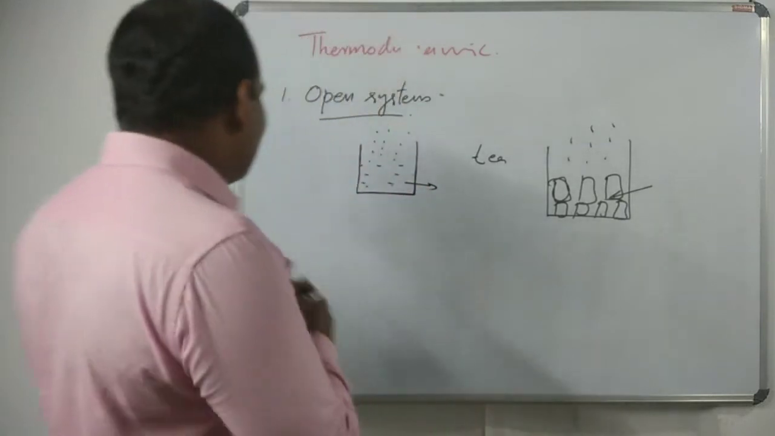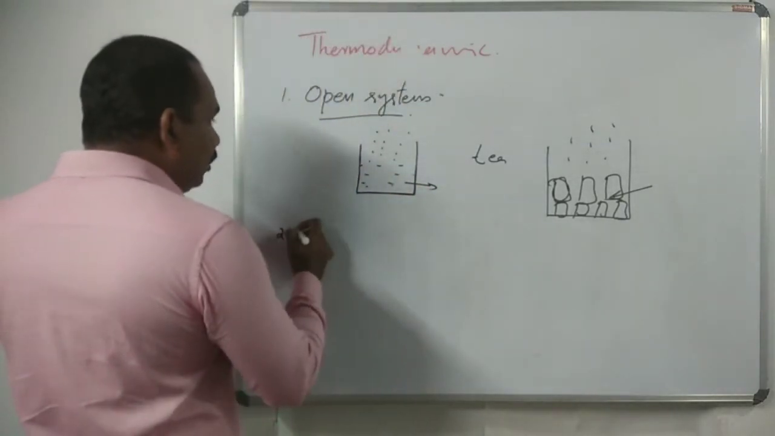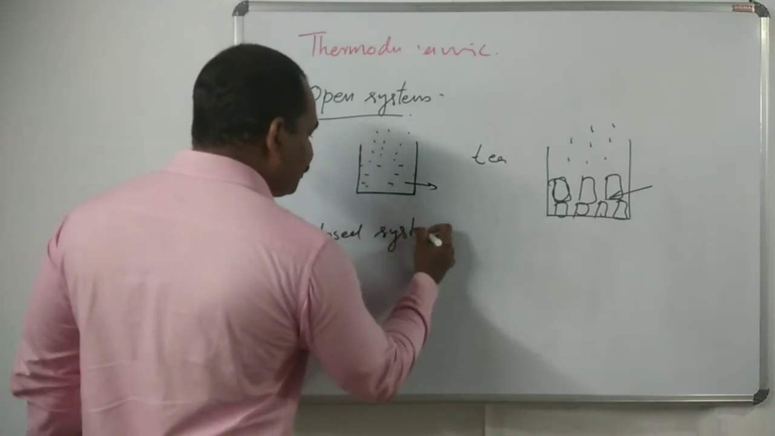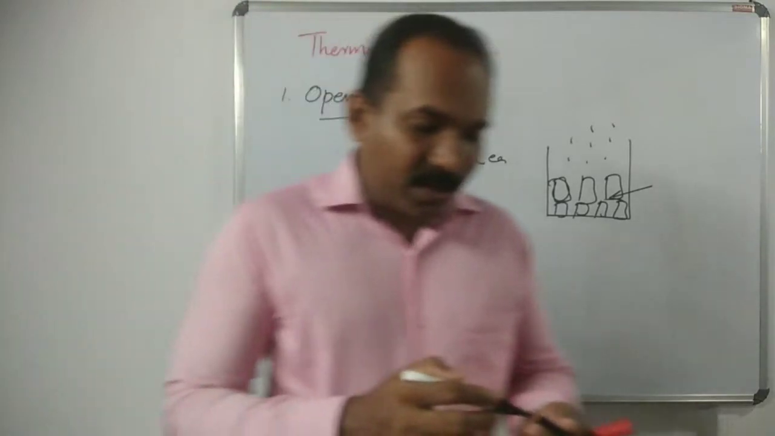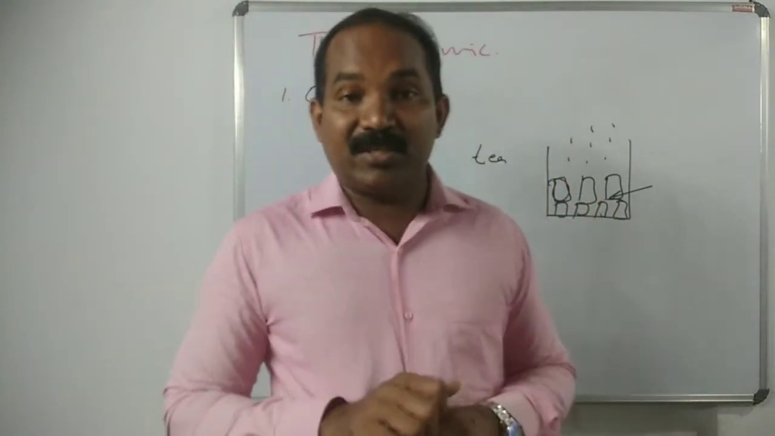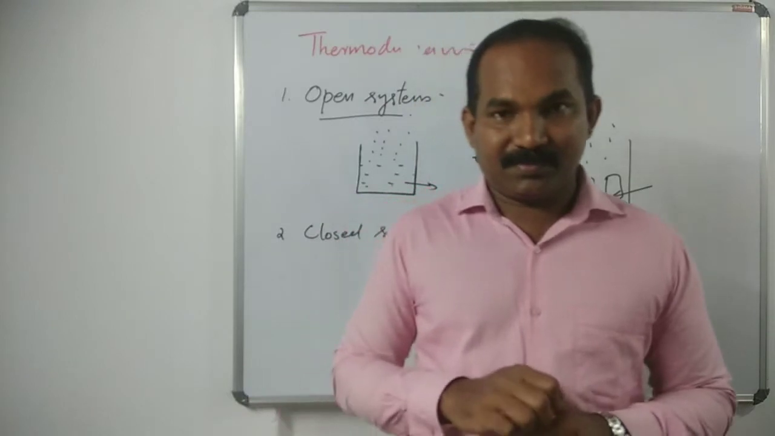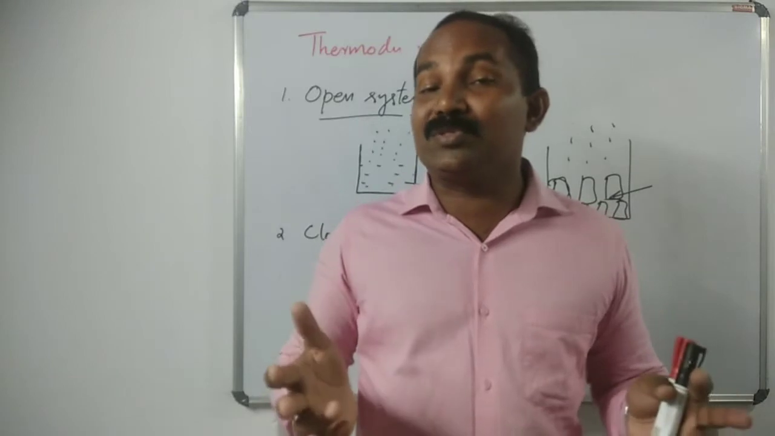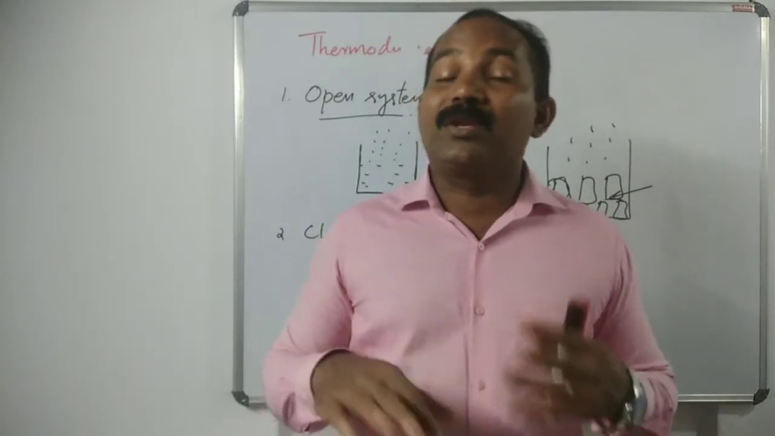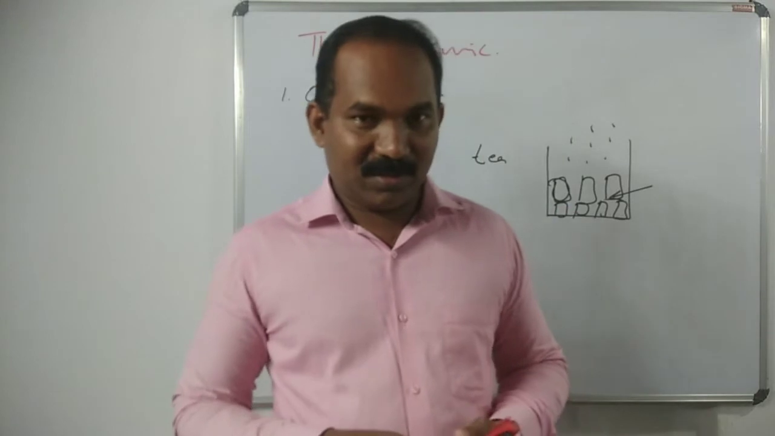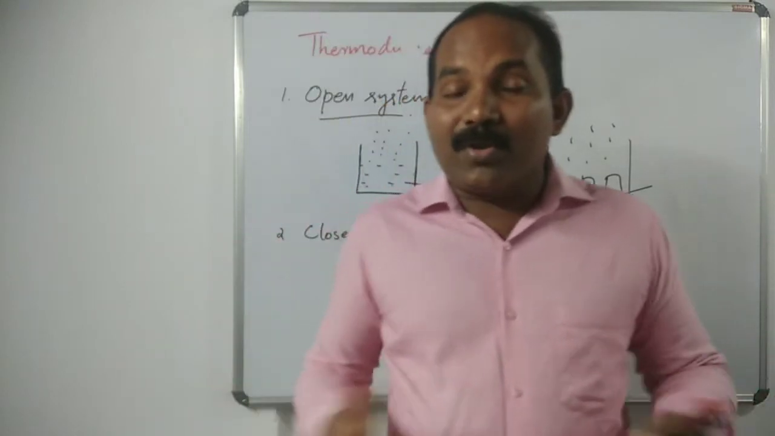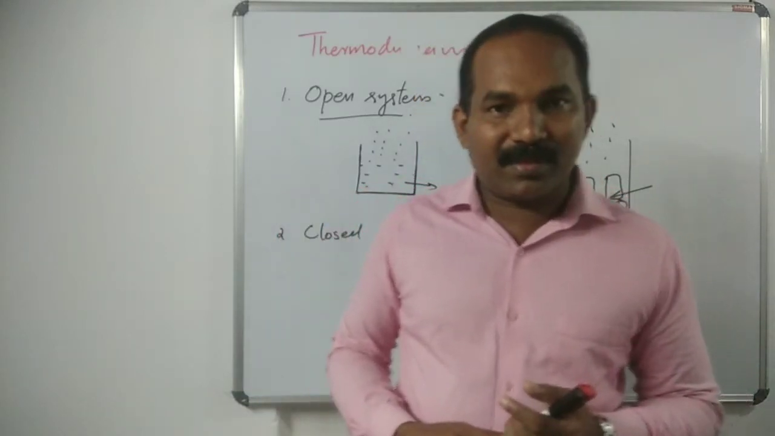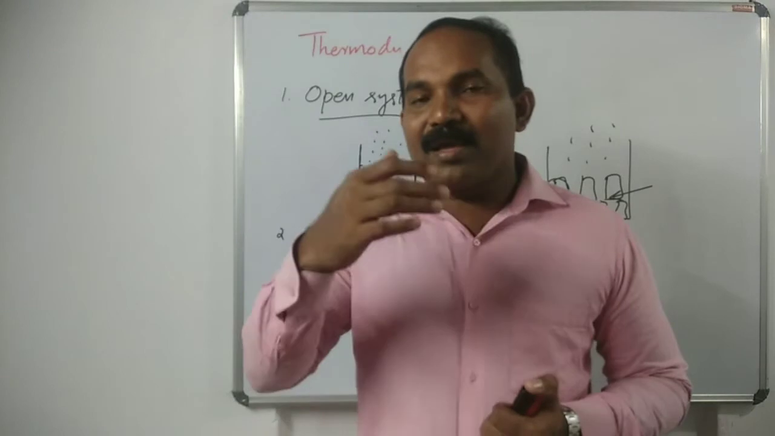Then the second one is a closed system. Here, energy is exchanged, not matter. A closed system is a system which exchanges energy between the system and the surrounding, not matter. Have you heard about closed systems? Okay, I take one example.